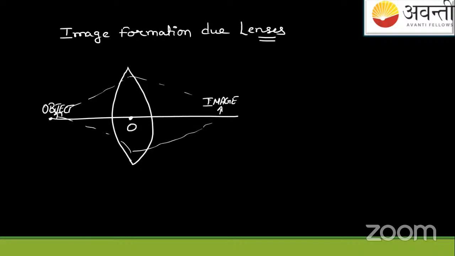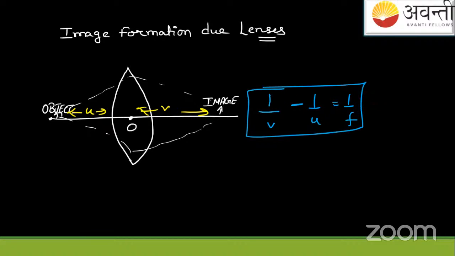Okay. So students, now if we focus here, what's the formula? Formula is this. If the object distance is u, v is the image distance. So it's very much similar to the formula of the mirror. In the mirror, spherical, I mean concave and convex mirror, due to reflection, the formula was 1 by v plus 1 by u equals 1 by f. Here the formula is very simple, but only one thing will change. That is, 1 by v minus sign will come, 1 by u equals 1 by f. This is one thing which is changing in this formula.